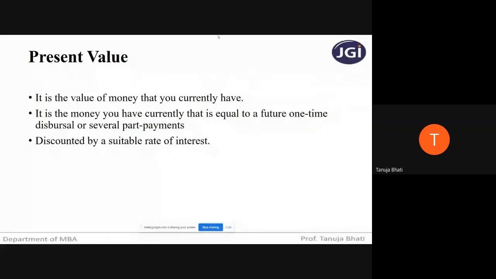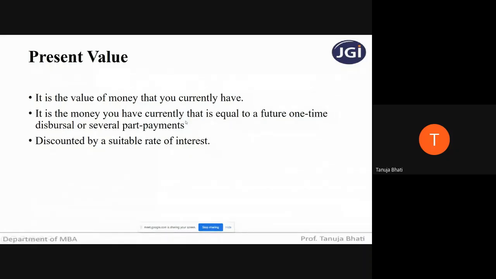So present value. If I say what the present value of a particular item is, suppose 10 lakh rupees, what is the meaning of present value, students? It is the value of money that you currently have. So when I say find out the present value in any problem, it means you have to find out the value of that particular item as on today. As on current date, that is called present value. It is the money you have currently that is equal to a future one-time dispersal or several part payments discounted by a suitable rate of interest.